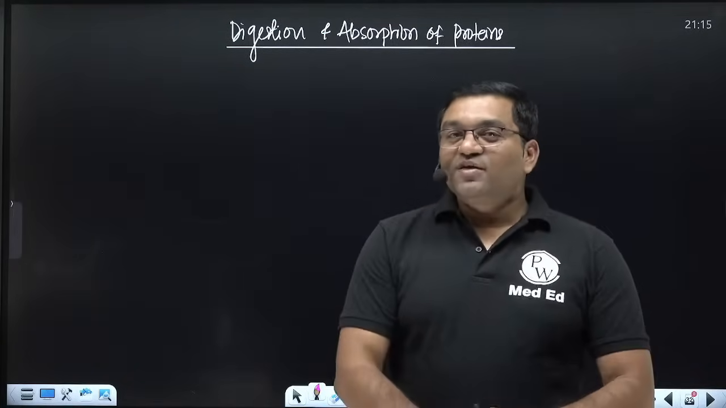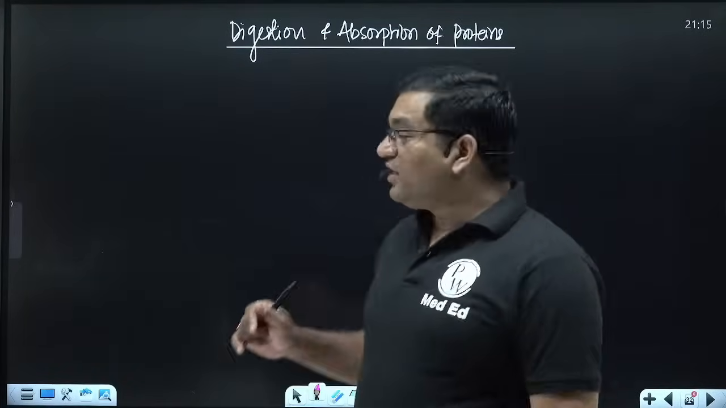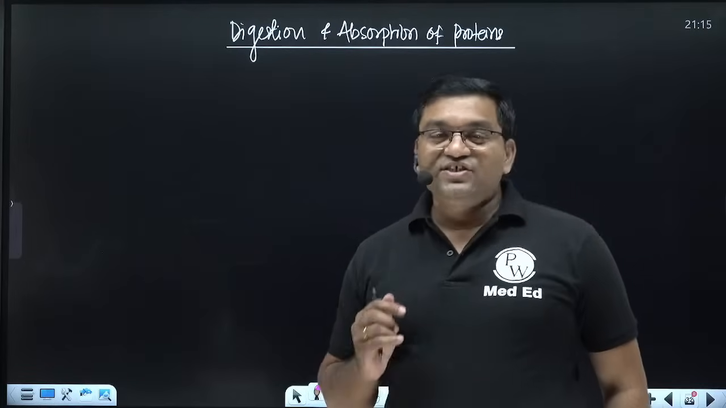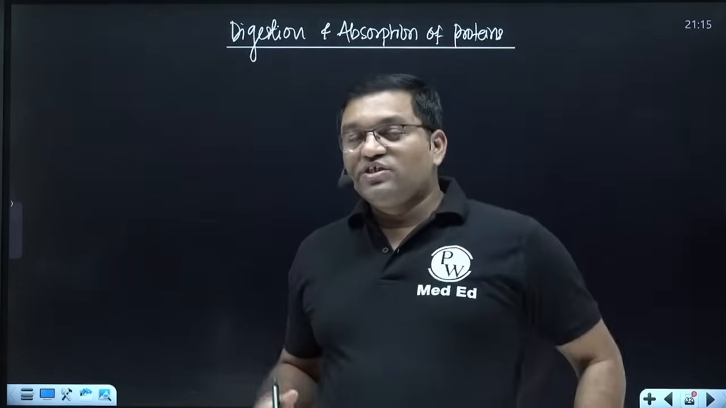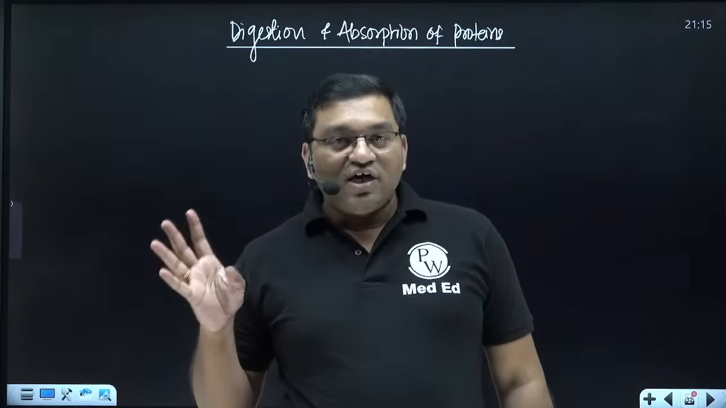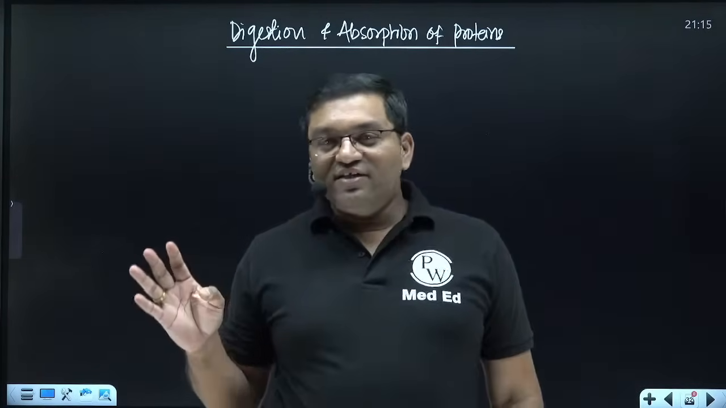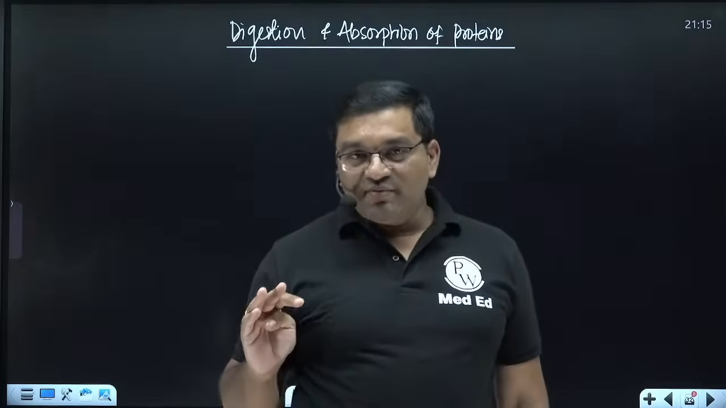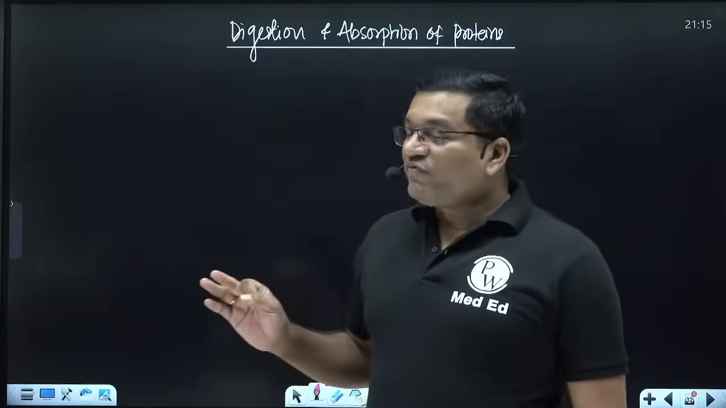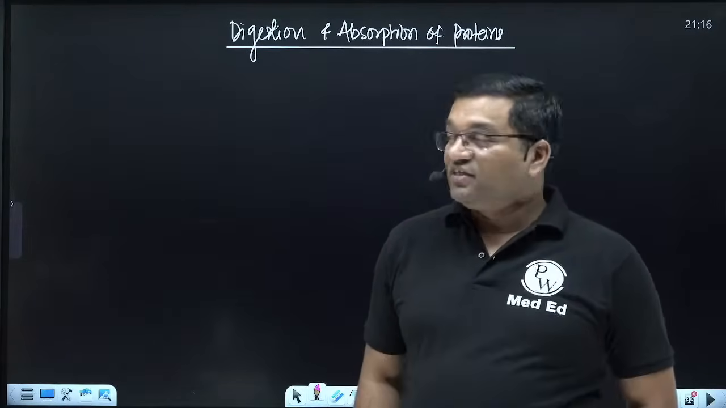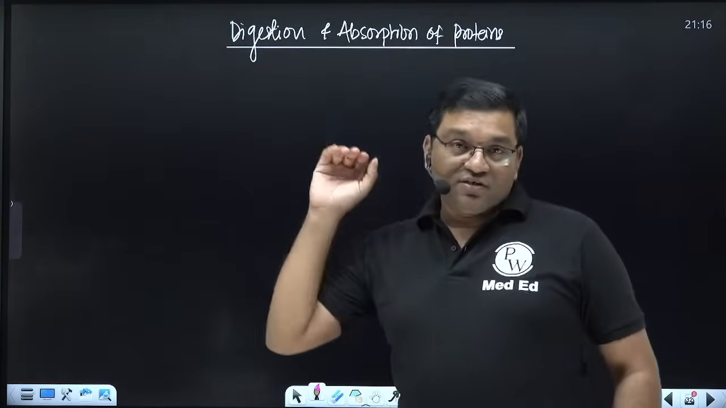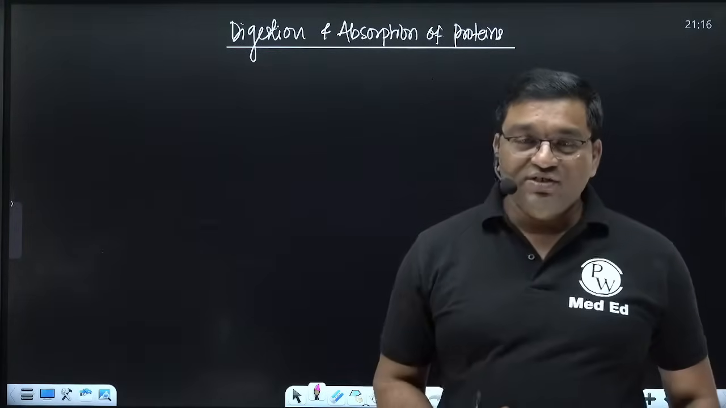Now we'll start the protein metabolism. This is again very important. Digestion and absorption of protein and the protein metabolism, that includes the urea cycle, ammonia metabolism and urea cycle, that includes phenylalanine and tyrosine metabolism, tryptophan metabolism, sulfur containing amino acid metabolism and metabolism of glycine. So we'll discuss the important topics from the protein metabolism. Just wait 2 minutes.